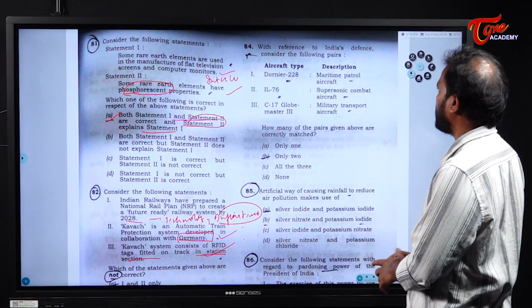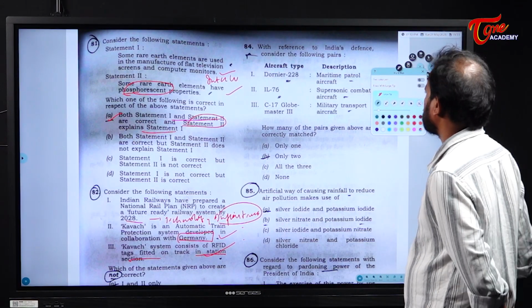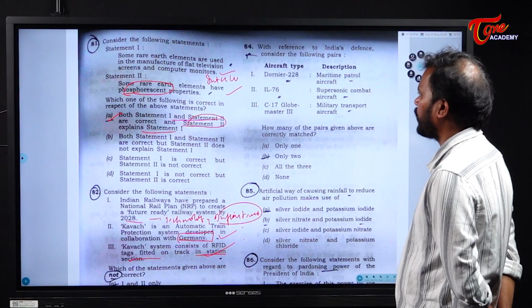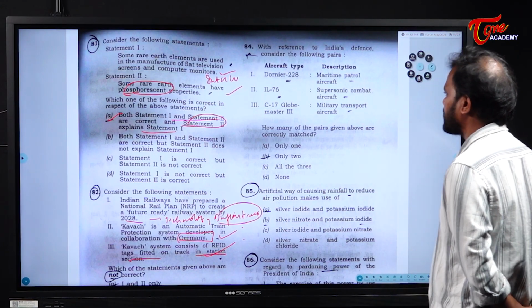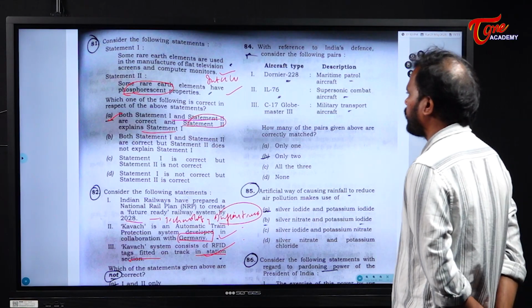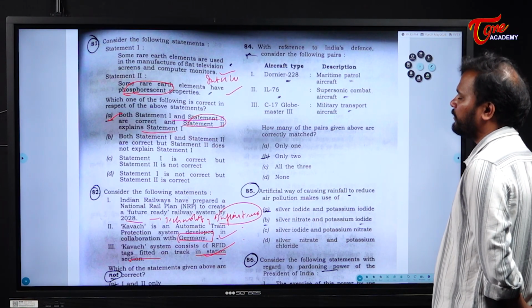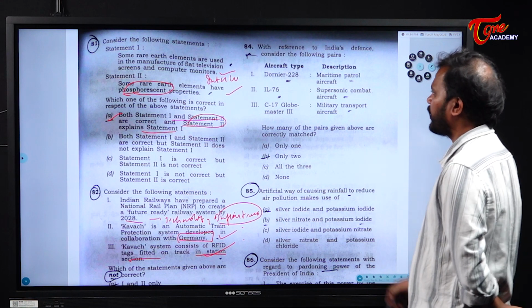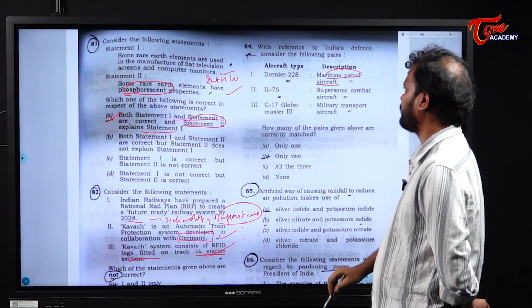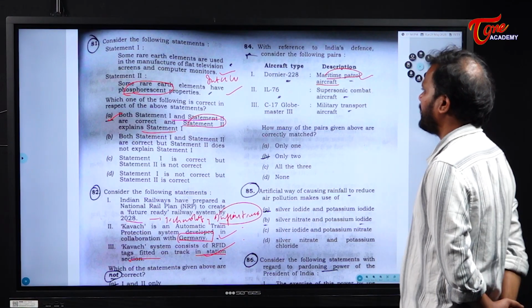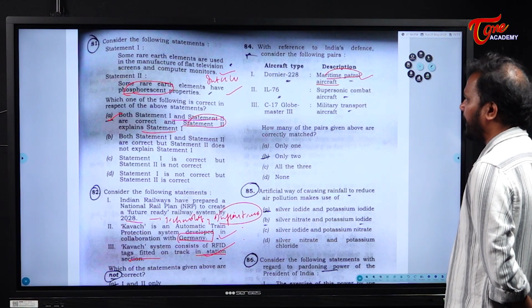With reference to India's defense, consider the following pairs. First one, Dornier 228; second one, IL-76; next, C-17 Globemaster 3. Now let us do the description. The Dornier 228 is a maritime patrol aircraft. This is right. Next, IL-76, it is a supersonic combat aircraft.